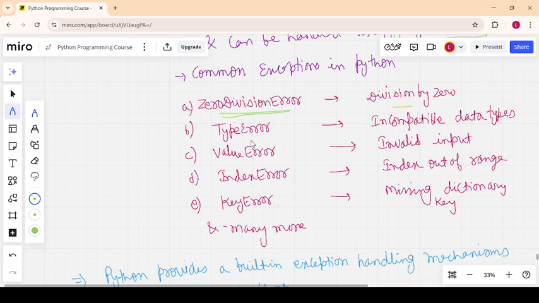If you write a code where the user has to enter an integer, but you enter a string, it will lead to a type error. Similarly, if you enter an invalid input, it will lead to a value error.